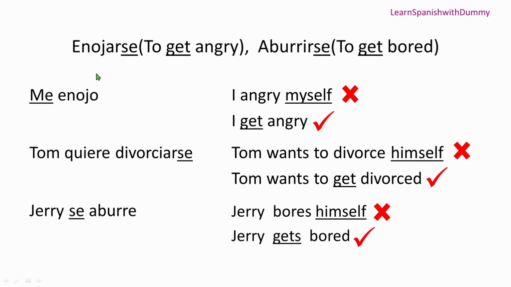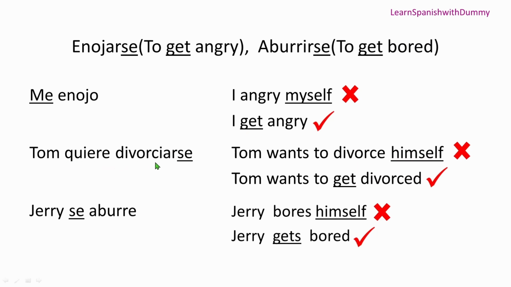Like enojarse is a reflexive verb. It means to get angry, and we need to put a reflexive pronoun with this, right? Similarly, aburrirse, to get bored. So if you say me enojo, it means I am angry. If you literally translate it, it means I angry myself, right? That's what we learned. Me is myself, but no, we don't do that. That doesn't make sense in English. Instead you need to say I get angry, right? So what we did, this me we translated as get. I get angry instead of myself. See, sometimes we need to translate as get.